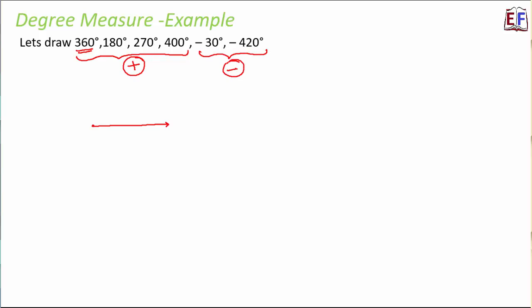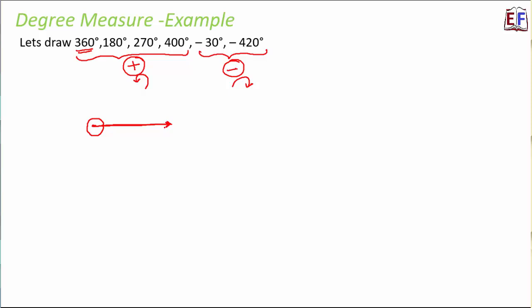Now whenever we have a positive angle, we will always move anti-clockwise. And if it is a negative angle, then we will move clockwise. So that's our logic. Now when it comes to 360 degree, we start about this point. 360 degree is like one complete rotation. So this is how 360 degree would look like. So basically the initial ray and the final ray would overlap with each other.